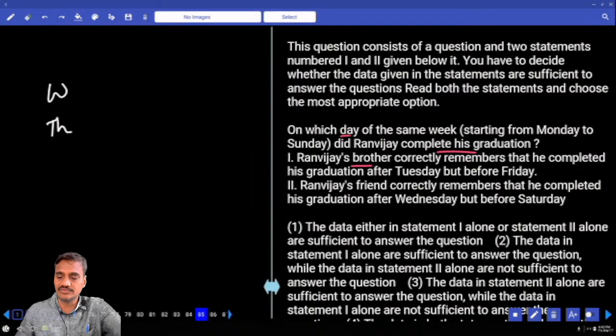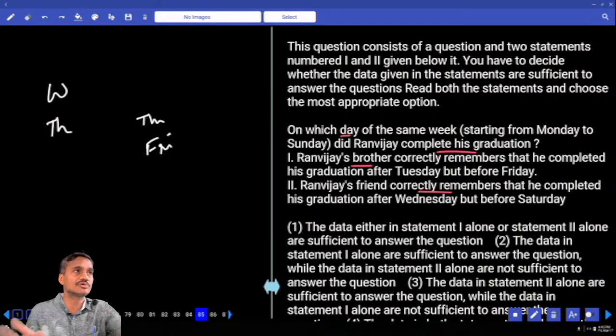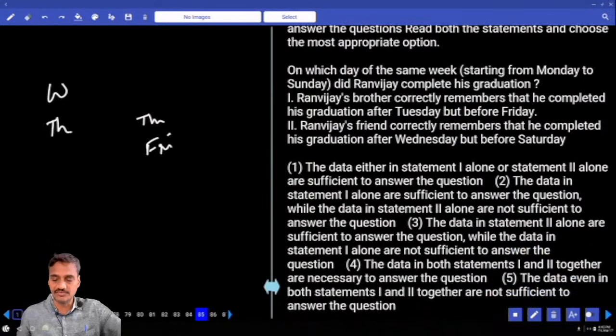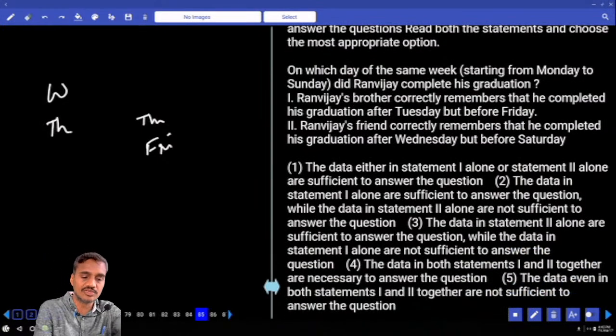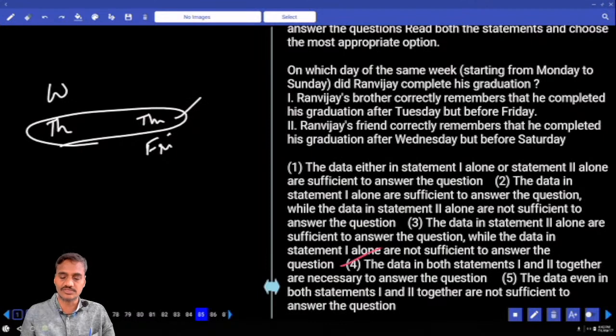Second, Ranvij's friend correctly remembers that he completed his graduation after Wednesday but before Saturday. After Wednesday, before Saturday, it is either Thursday or Friday. 1 alone gives 2 answers, 2 alone gives 2 answers. Hence, 1 alone is not sufficient, 2 alone is not sufficient. Then we need to combine these 2. If you combine these 2, what is the only thing that is left over? Thursday. Thursday is common, hence Thursday is the answer. Both 1 and 2, that is choice 4 is the answer.